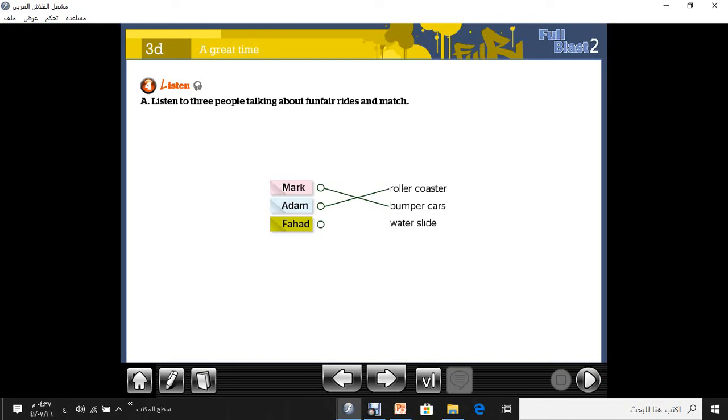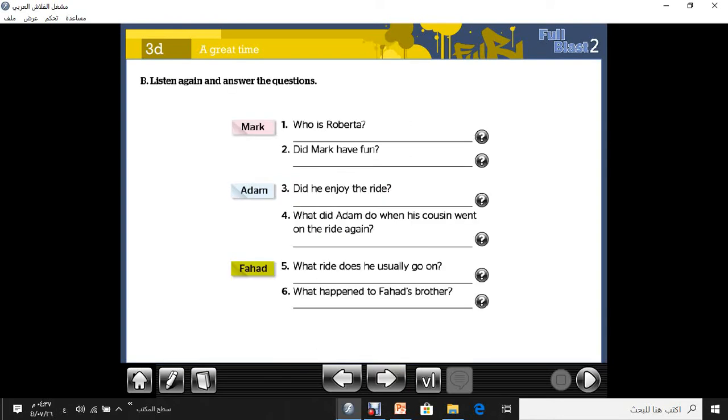Okay. Fahad? Yes, very good. Water slide. Okay. Mark, bumper cars. These are funfair rides. Mark, bumper cars. Adam, roller coaster. Number 3, Fahad, water slides. Okay, guys, let's move to another part, which is B. Listen again and answer the questions.